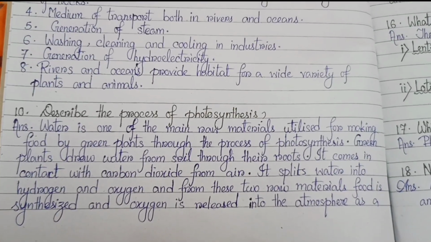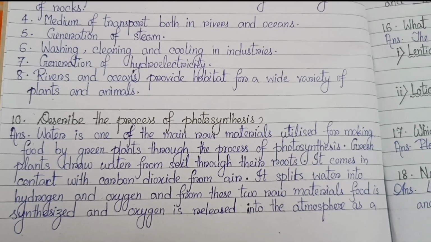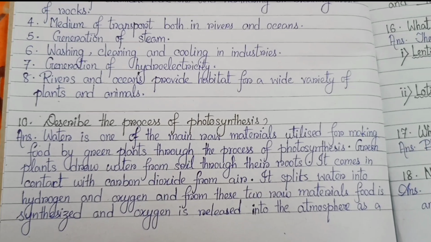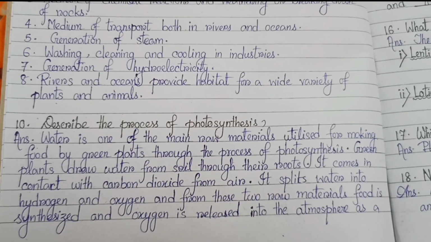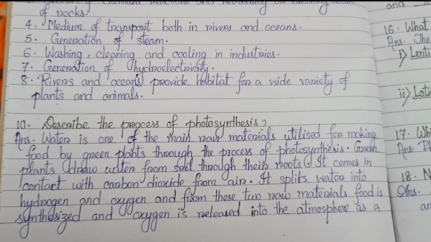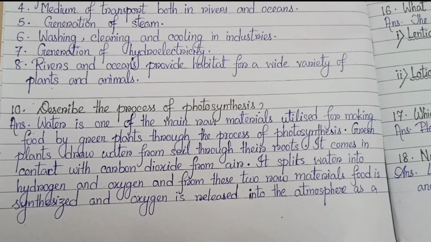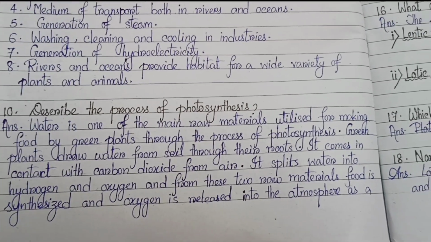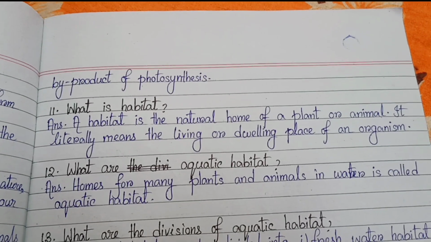Number 10. Describe the process of photosynthesis. Water is one of the main raw materials utilized for making food by green plants through the process of photosynthesis. Green plants draw water from soil through their roots. It comes in contact with carbon dioxide from air. It splits water into hydrogen and oxygen, and from these two raw materials, food is synthesized and oxygen is released into the atmosphere as a byproduct of photosynthesis.